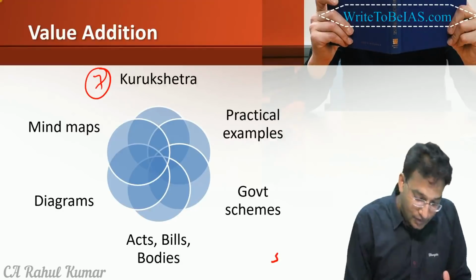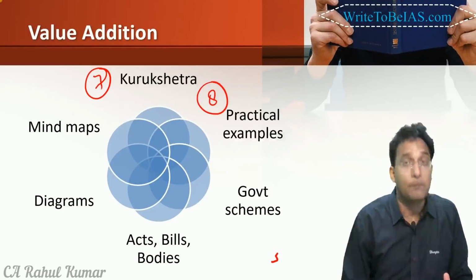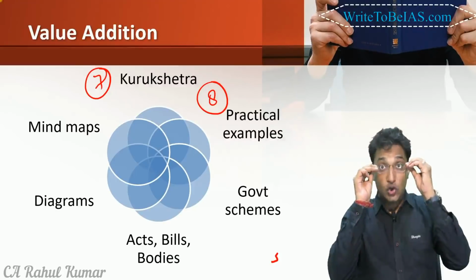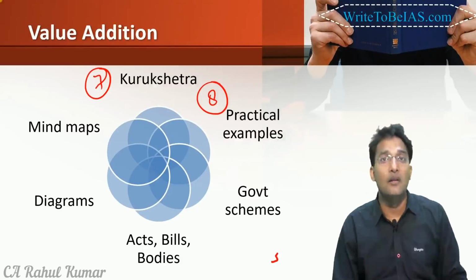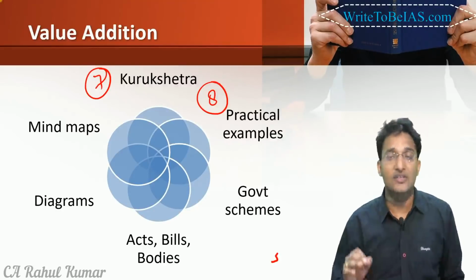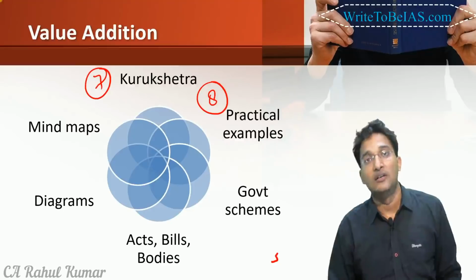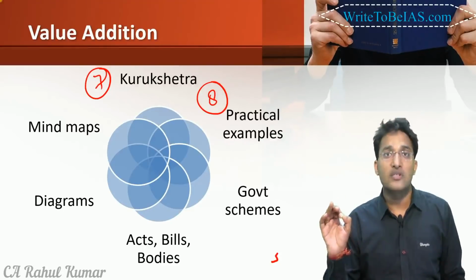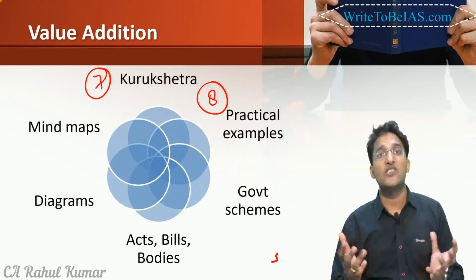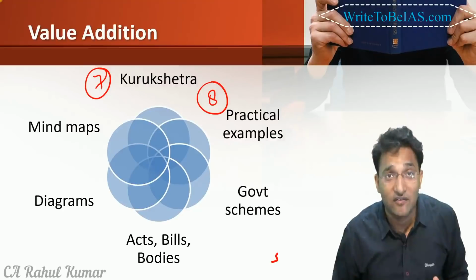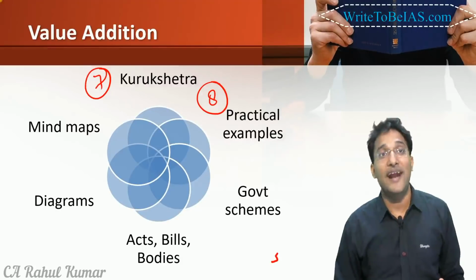Now let us move ahead. We also need to give practical examples. When you are writing the answer, you should not write the dimensions only; you should also write practical examples. For example, if we are giving a critical analysis of the Environmental Impact Assessment, then we should give examples. For example, in the state of Odisha, in Keonjhar district, iron ore slurry has been spreading to the paddy fields. All those examples we can give while writing our answer. So that adds to your answer.